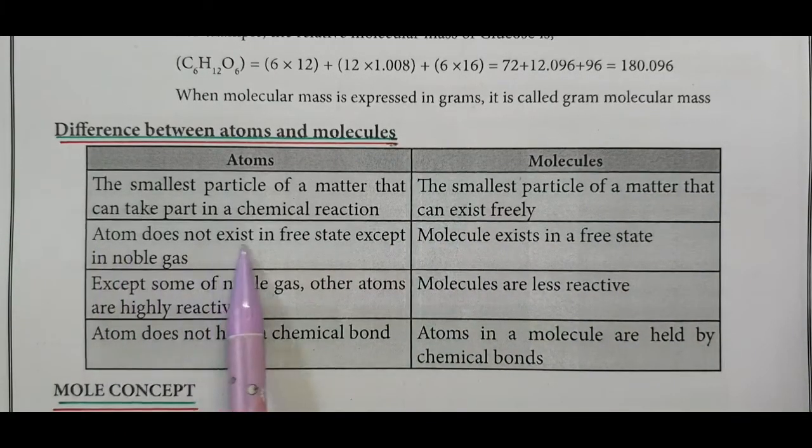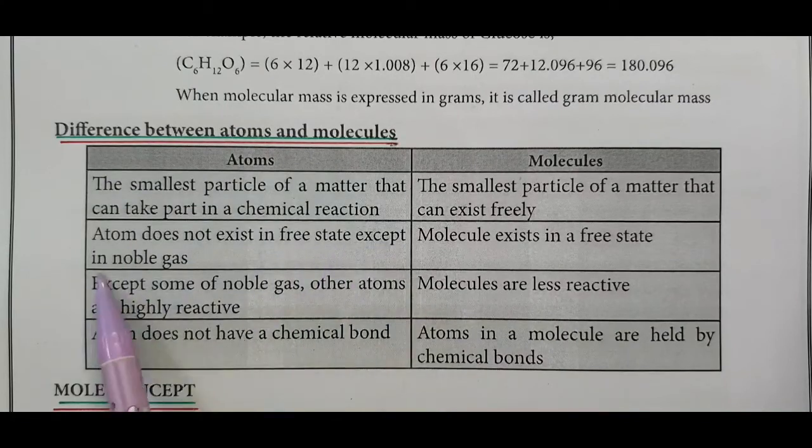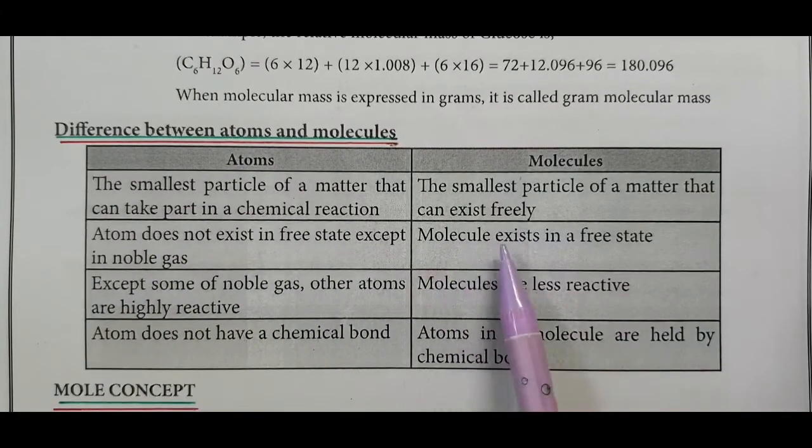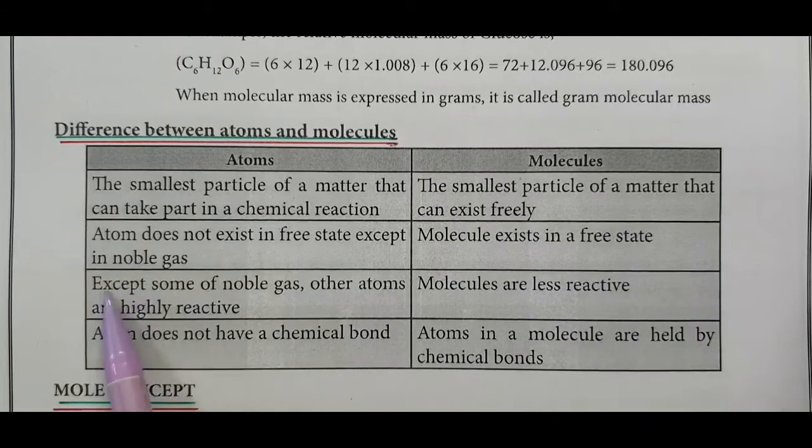Atoms do not exist in the free state, except noble gases. Molecules exist in a free state. Except some of the noble gases, other atoms are highly reactive. Molecules are less reactive. An atom does not have a chemical bond. Atoms in a molecule are held together by a chemical bond.